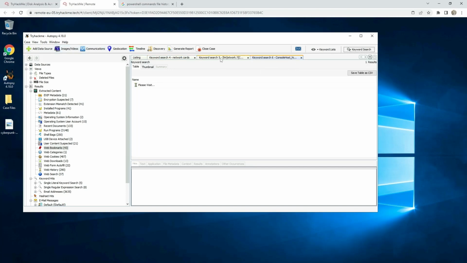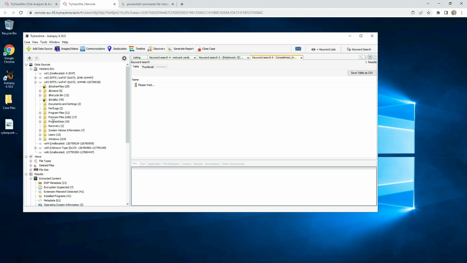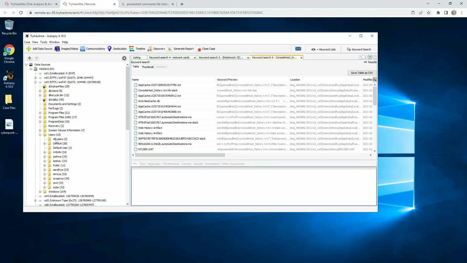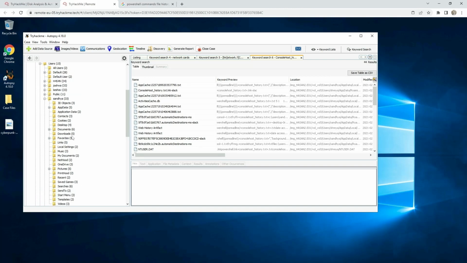A second way how you can find this PowerShell is go to data sources, Hassan, then volume 3, and then go to users, and then you need to find which user has used the PowerShell. So normally you need to go to all of these users and search, but I think I already know it was Sandhya or Sivapriya Shreya. I did this room before, but I don't remember good.